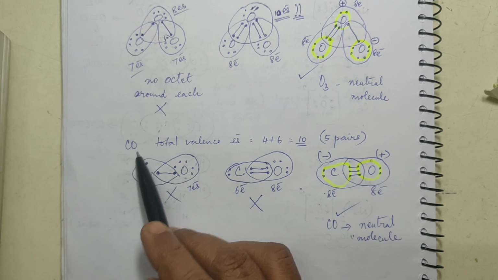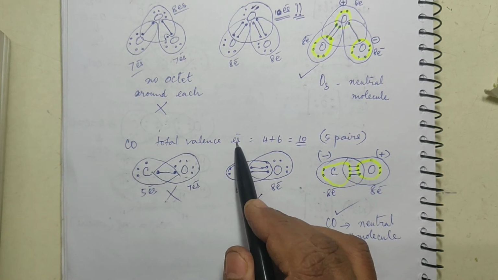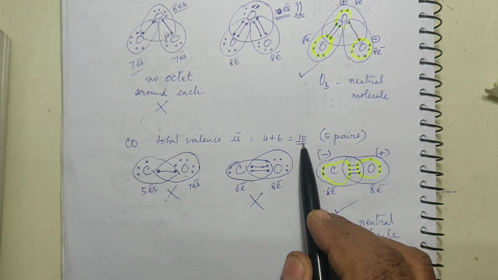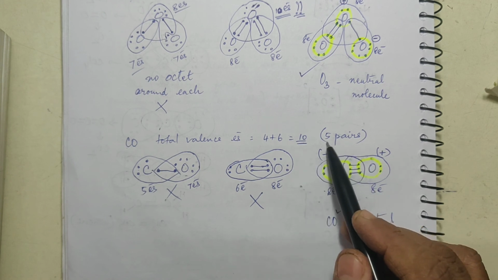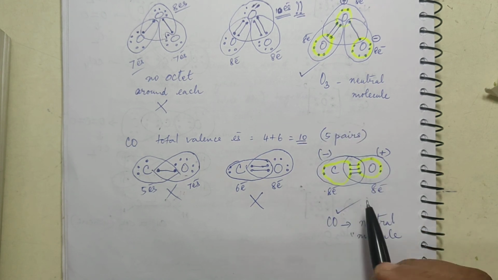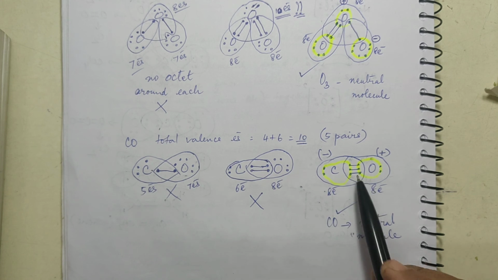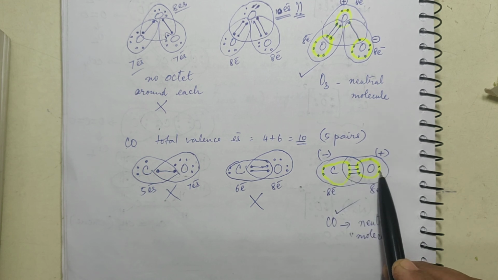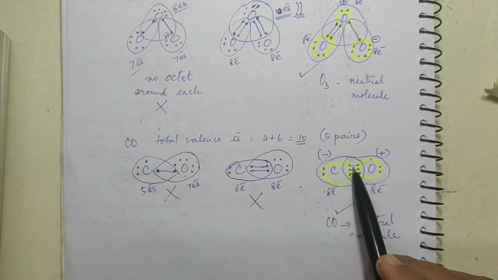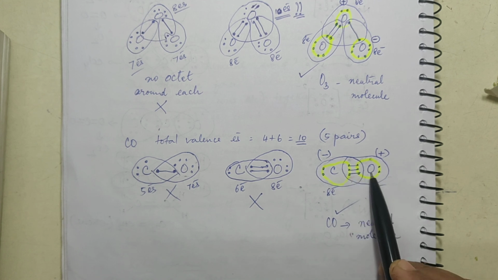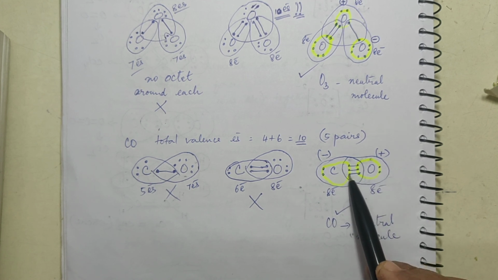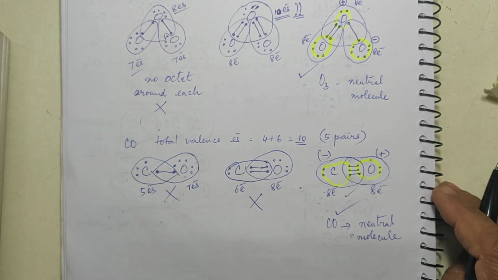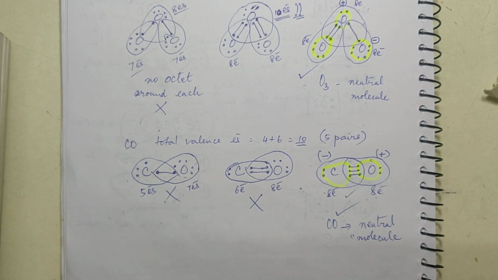Same way for carbon monoxide. Total valence electrons: around carbon it is 4, around oxygen it is 6, so 10. So 10 means you expect 5 pairs. Now how are the 5 pairs adjusted? See, between carbon and oxygen there are 3 pairs, and 1 lone pair here and 1 lone pair here. So 2, 4, 6, 8. Same way around oxygen 2, 4, 6, 8. Both of them get an octet configuration. So this is the right structure. So this is how you write the Lewis structure.